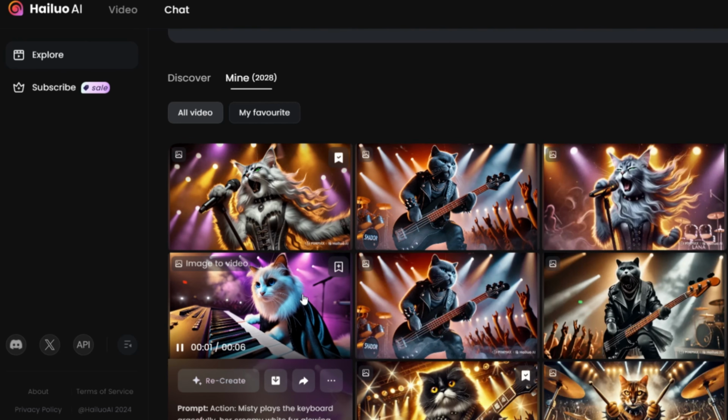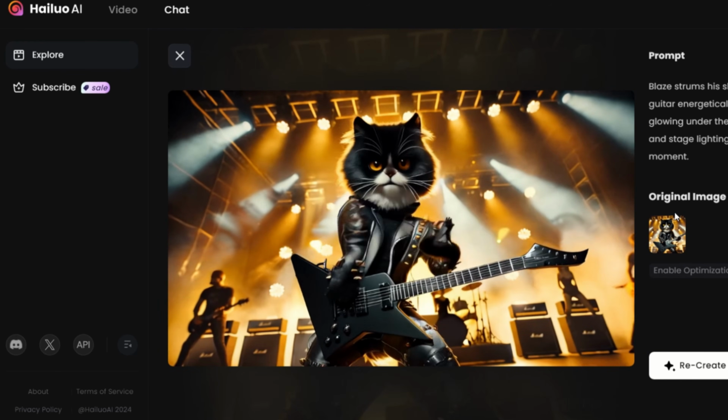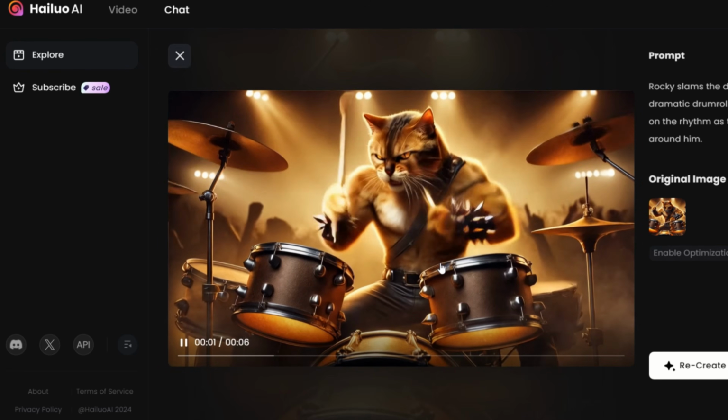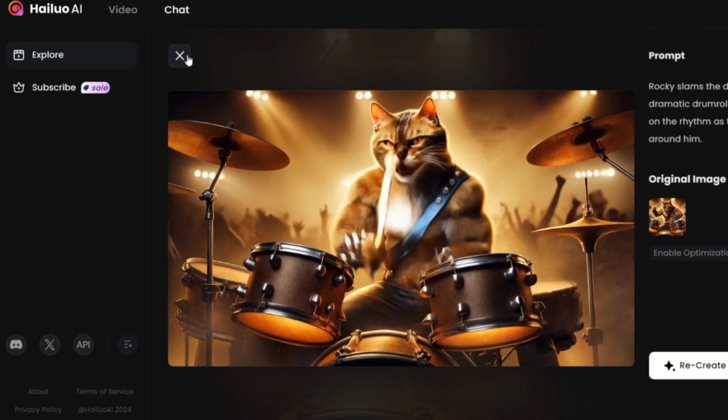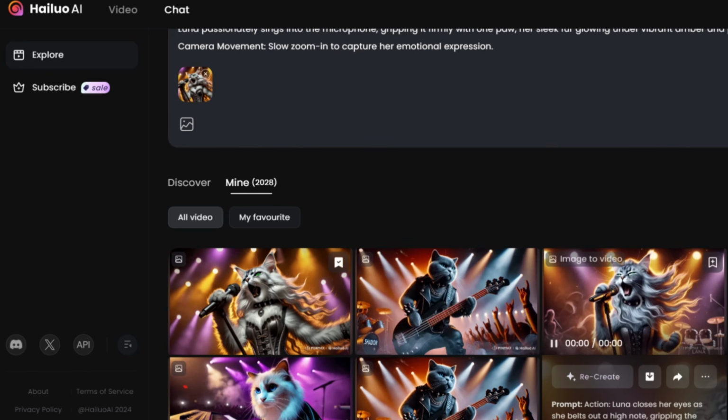These animations can be further improved within Hailuoai Video by clicking on the Recreate button. Changing prompts can give you new animation types, camera movements, zooms, and other effects. This way, you can generate a variety of options and select the best results.